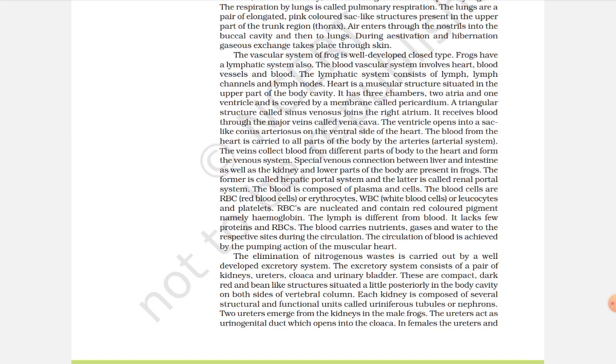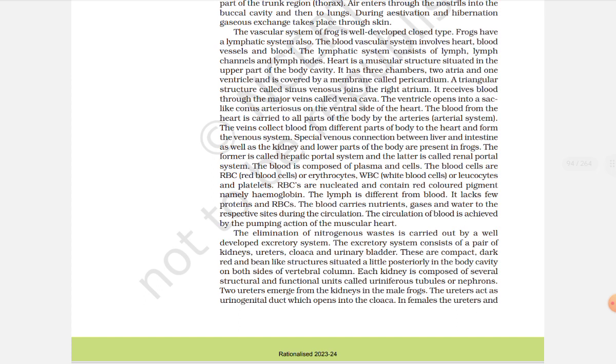It receives blood through the major veins called vena cava. The ventricle opens into a sac-like conus arteriosus on the ventral side of the heart. The blood from the heart is carried to all the parts of the body by the arteries, the arterial system. The veins collect blood from the different parts of the body to the heart and form the venous system. A special venous connection between the liver and intestine, as well as the kidney and lower parts of the body, are present in frogs. The former is called the hepatic portal system and the latter is called the renal portal system. The blood is composed of plasma and cells.